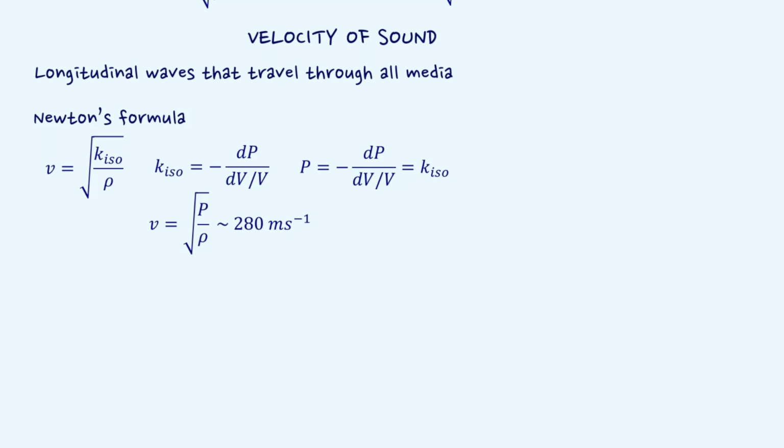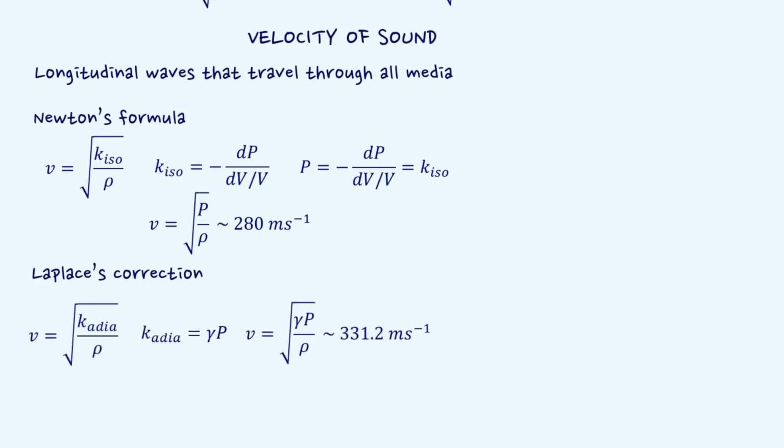Laplace made a correction to this process. He said that due to rapid occurrence of compression and rarefaction, heat exchange could not take place with the surroundings. Hence, the appropriate modulus of elasticity should be the adiabatic bulk modulus. After implementing Laplace's correction, the velocity of sound we get is approximately 331 meters per second. This is in close agreement with the experimentally obtained value.